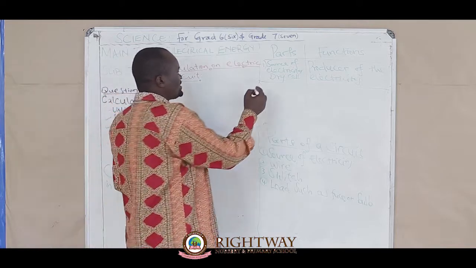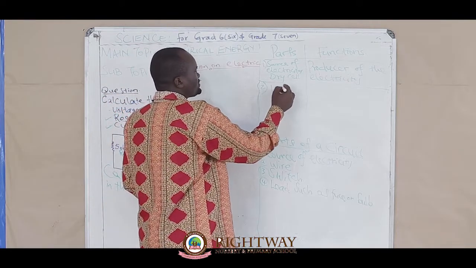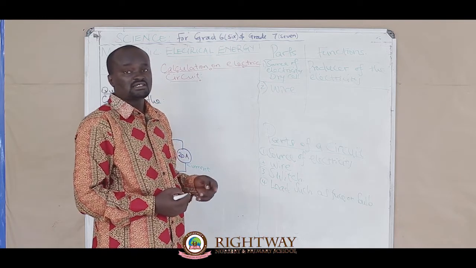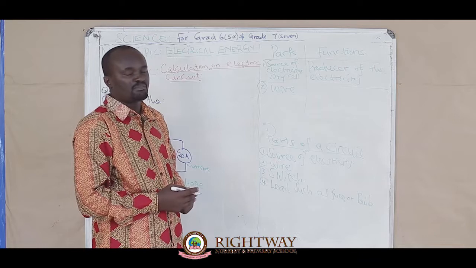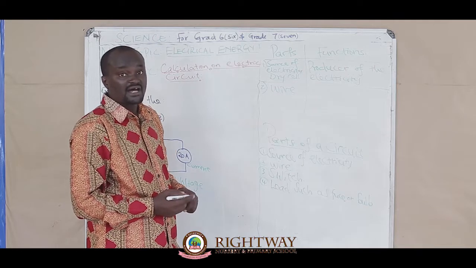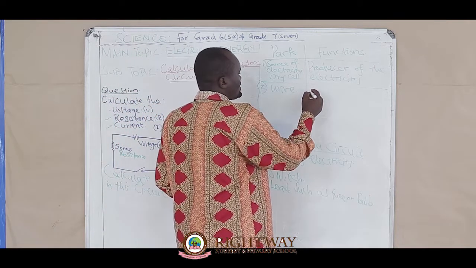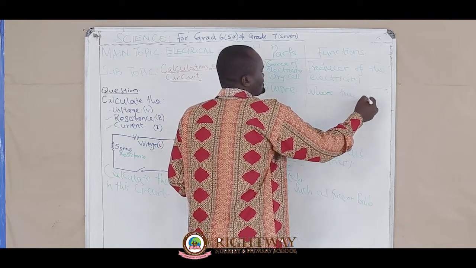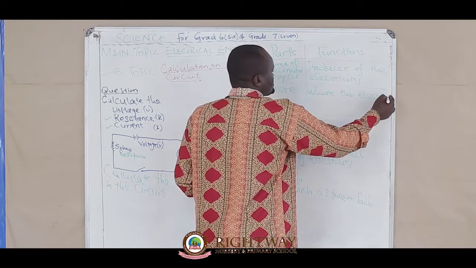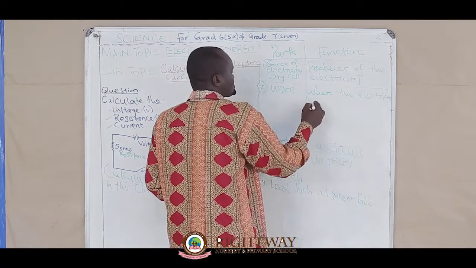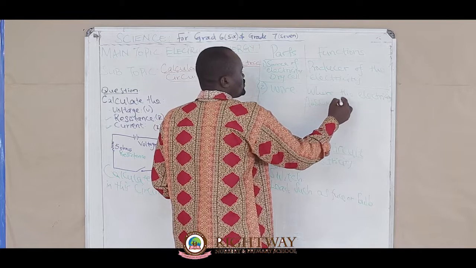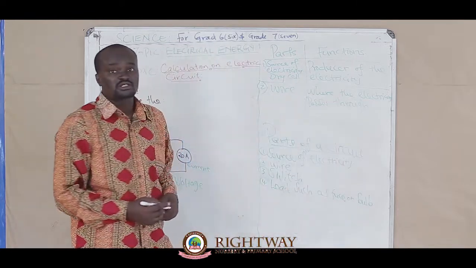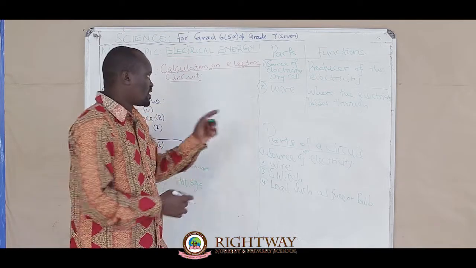But we have the wire, number 2. What is the function of the wire? It is a pass, where the electricity passes through. It is where the electricity passes through the wire.